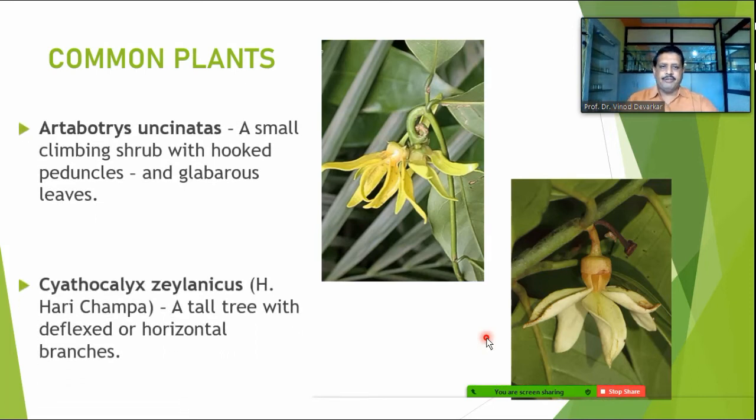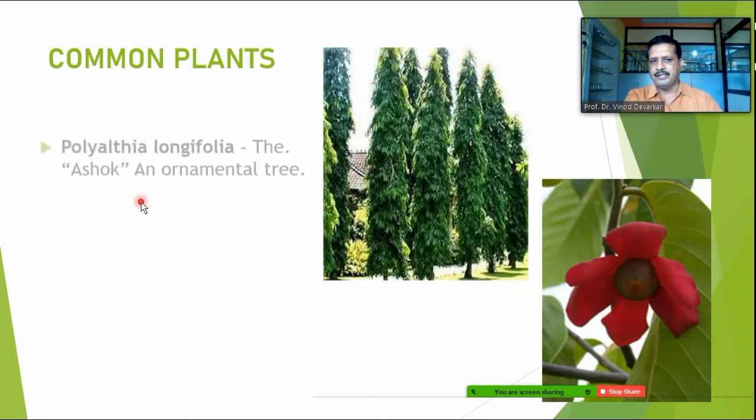There are some flowering plants. One is Artabotrys uncinatus. It is a small climbing shrub with hooked peduncles, and it has glabrous leaves. So here you can find the hooked structure of this flower. It is a climber having beautiful flowers, so it is planted as an ornamental plant in the gardens. Then it is Cyathocalyx zeylanicus. It is also known as Harichampa, a tall tree with deflexed horizontal branches, and flowers most of the time are inverted in position. These are also common in higher altitudinal areas.